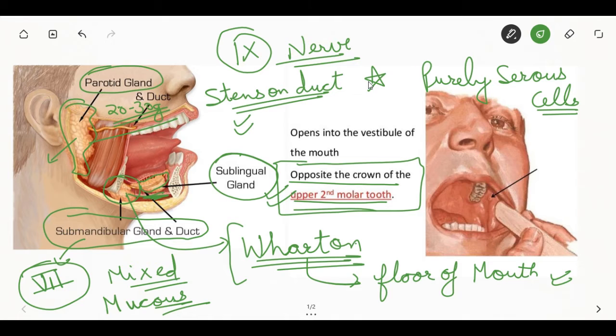Their secretions are discharged by small ducts known as the ducts of Rivinus. They are mainly the mucus type.